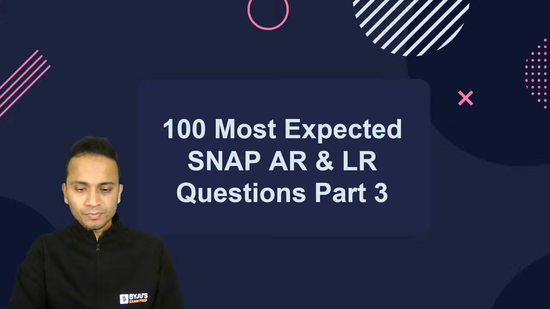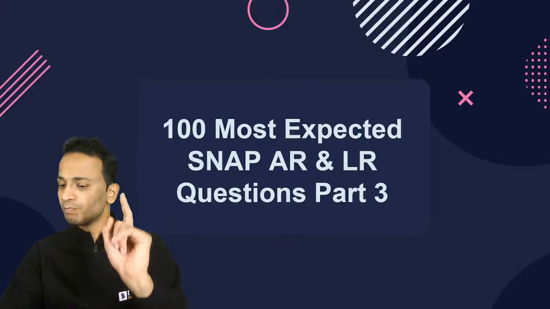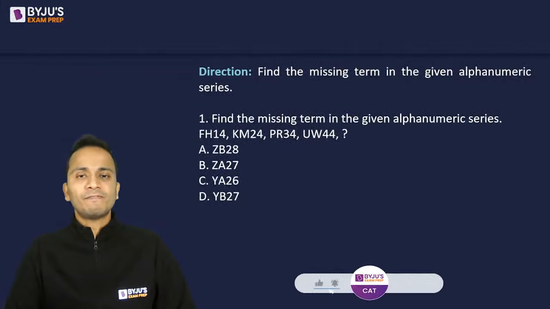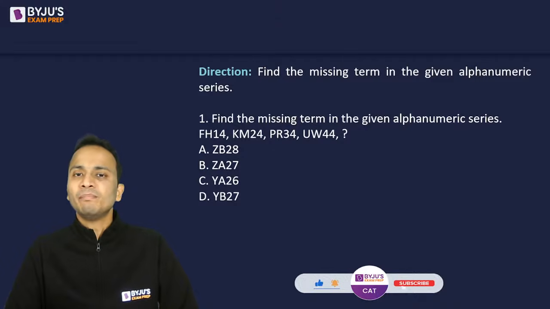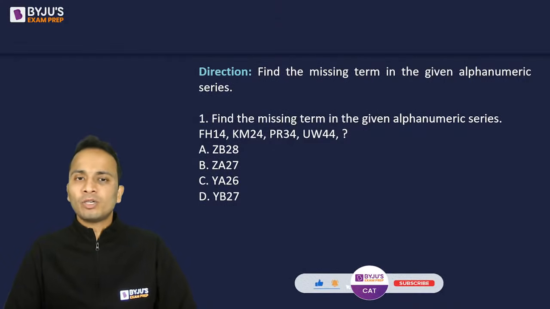All right. Fine. So let us begin with this session. The first question will appear on your screen in a few moments. Please take out a pen and a paper. Do the rough work and quickly try to post your answers as soon as possible. So question number 1 is on your screen now. The first question is of a missing term in the given alphanumerical series. Four terms are given. You'll have to find out the 5th term.